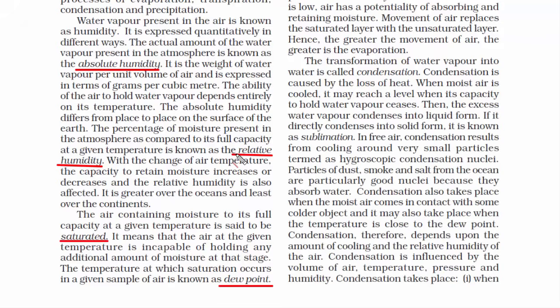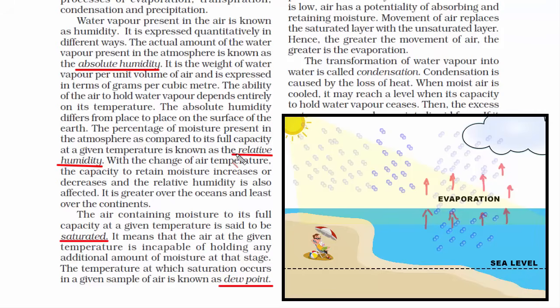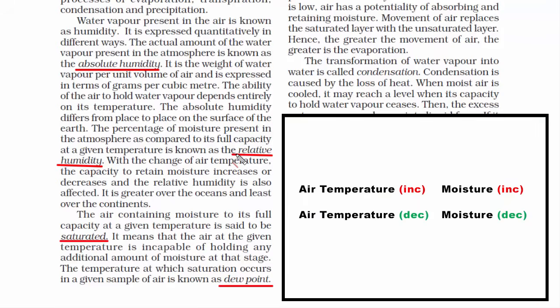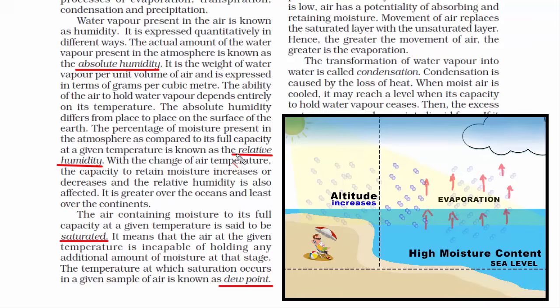Now let's look at relative humidity. In this, we need to take into account the temperature as well. Hence, we can say that the percentage of water vapor present in the atmosphere at a given temperature is known as relative humidity. As we know, temperature is an important factor in the formation of water vapor. That means if air temperature changes, then moisture will also increase and decrease. And that's why at sea level, moisture is high because temperature is high. And as the altitude increases, temperature drops and air loses its capacity to hold water vapor.